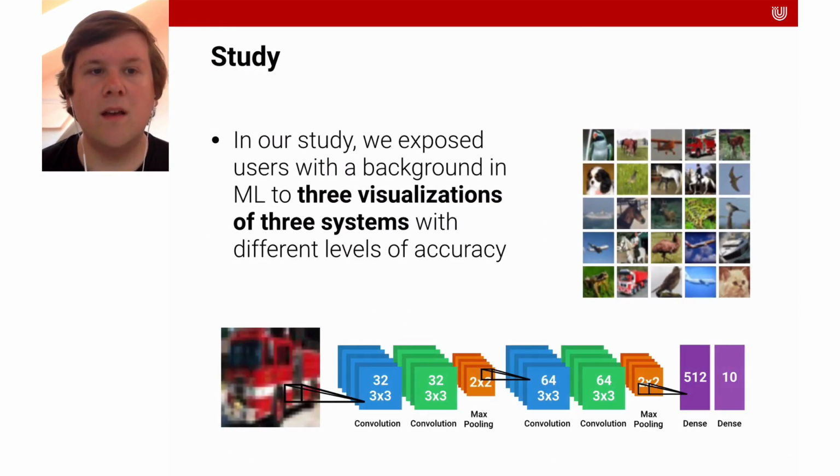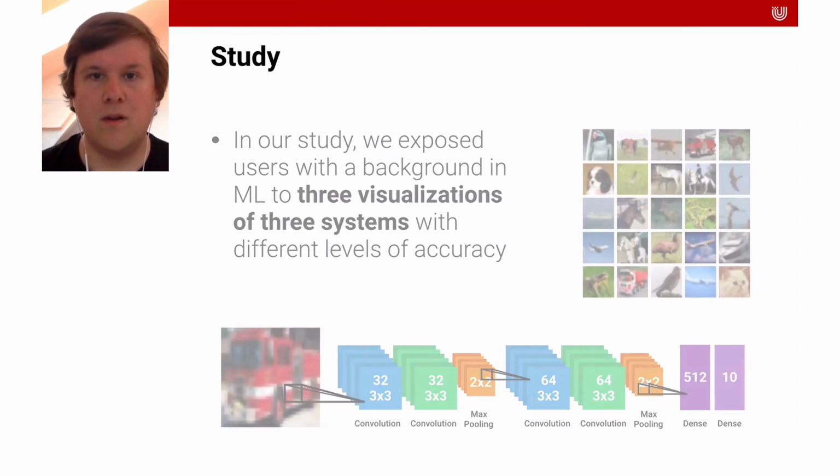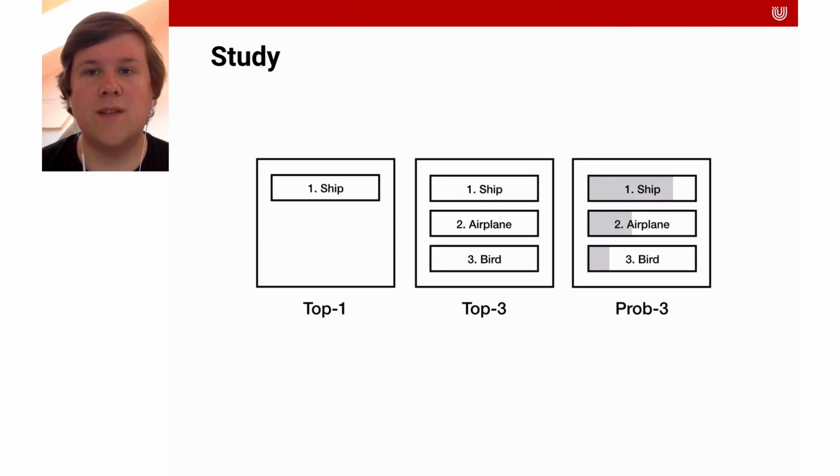In our study, we exposed users with a background in machine learning to 3 visualizations of 3 systems with different levels of accuracy. The systems were trained on the CIFAR-10 dataset. Participants were shown 1 image and 1 visualization at a time. Here are the 3 visualizations that were presented to the expert users.